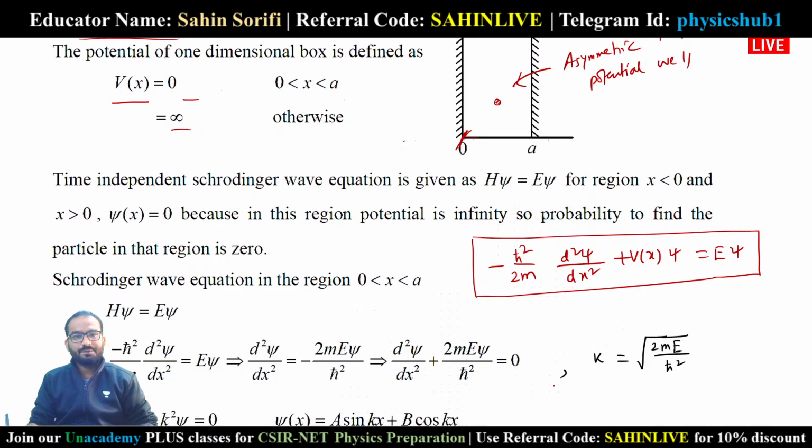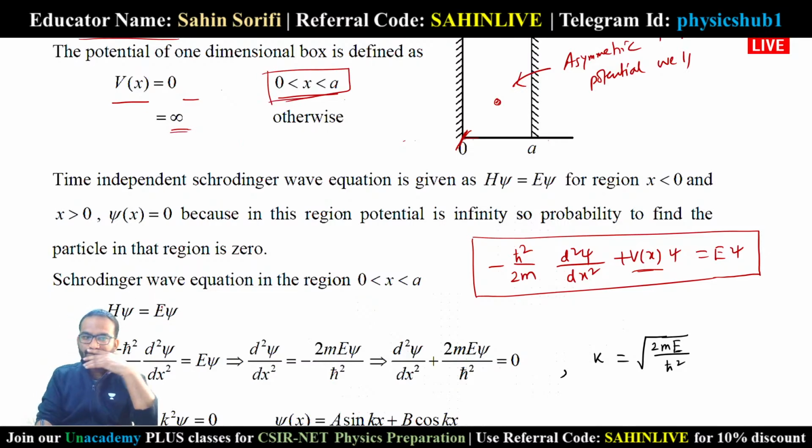Now in the Schrodinger equation, what is unknown here? Your unknown quantity is V of x, the potential, what kind of potential you are feeding your particle. So here the potential is an infinite potential well, which has value 0 in the range 0 to a, and value infinity otherwise.